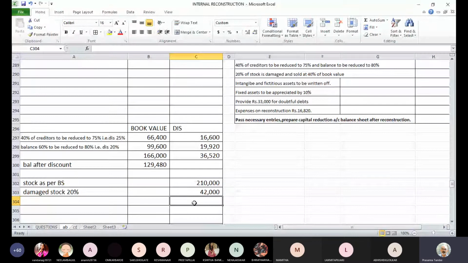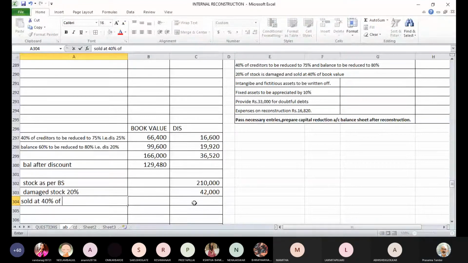20% of 2,10,000. And this is sold. So 42,000 into 40% is your selling price. And we also have to find out what is the value of stock after the adjustment.